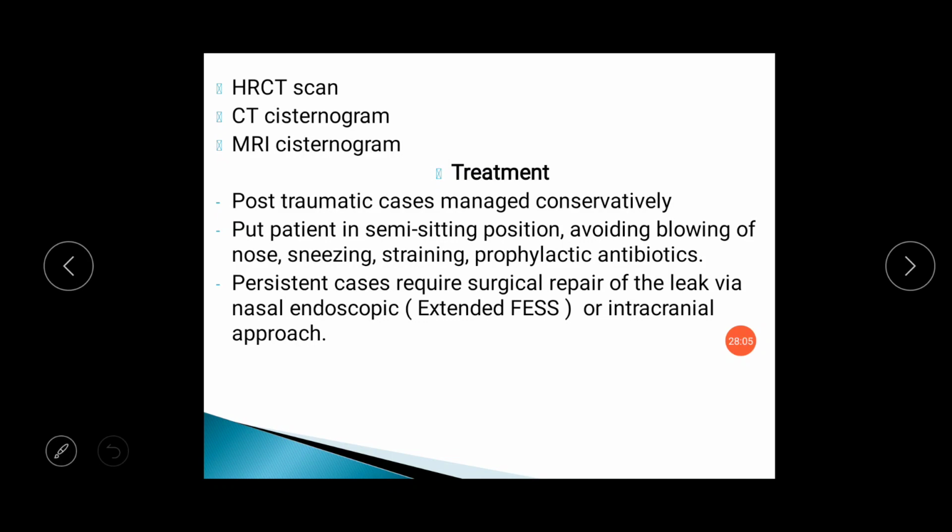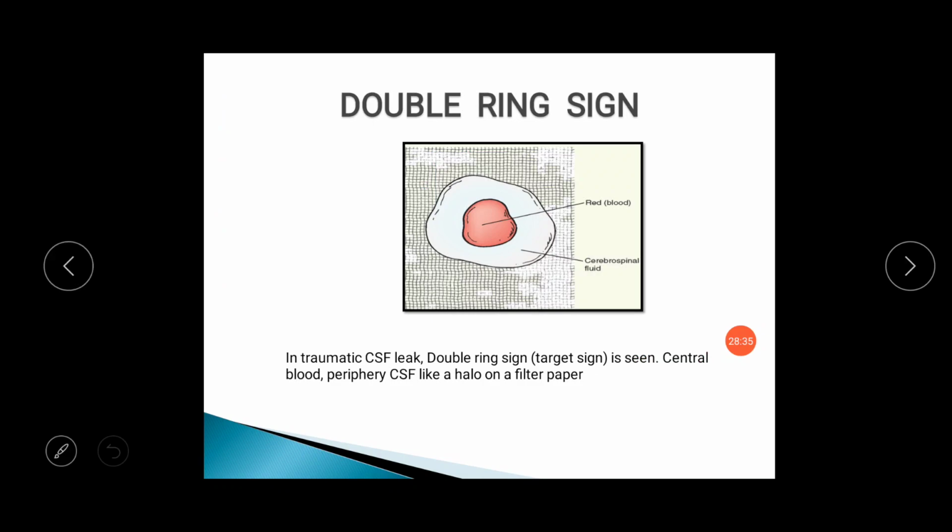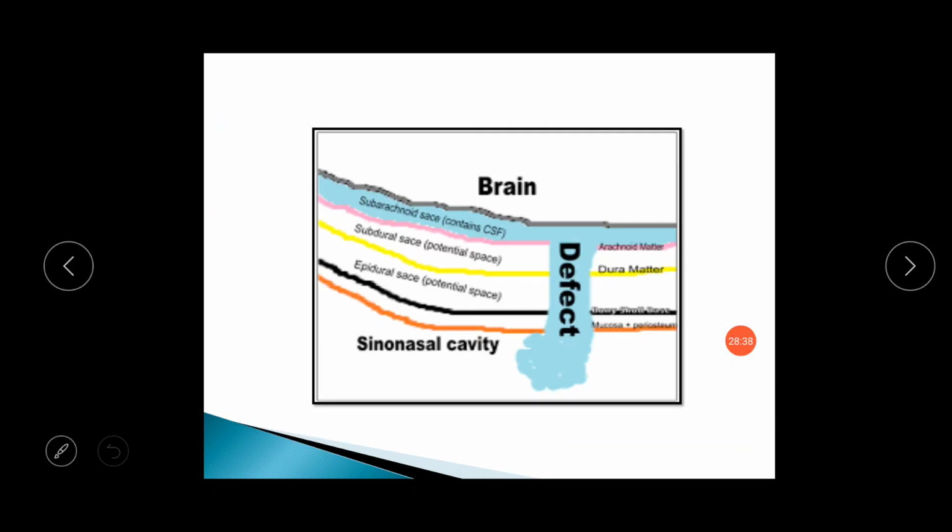Whenever these conservative measures are not sufficient and the patient has developed a continuous persistent CSF leak, this requires surgical repair of the leak via nasal endoscopic approach, that is known as extended functional endoscopic sinus surgery, or external, extracranial and intracranial approaches, in which we will put a sheet of fascia or fat between the defect, in the repair surgery of CSF leak.